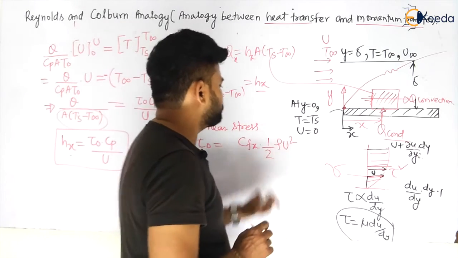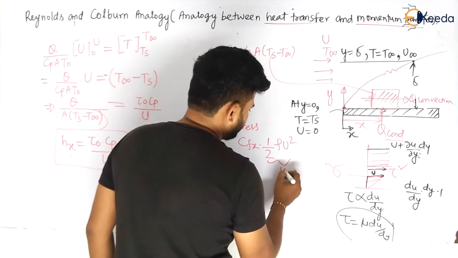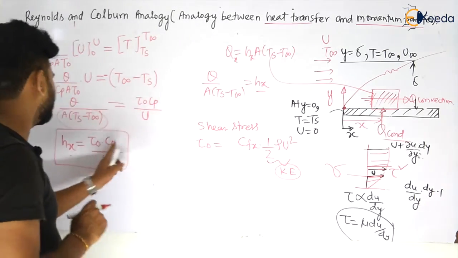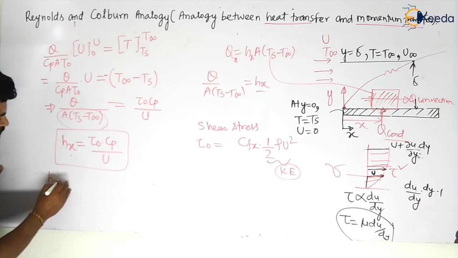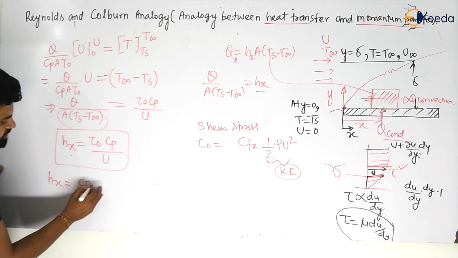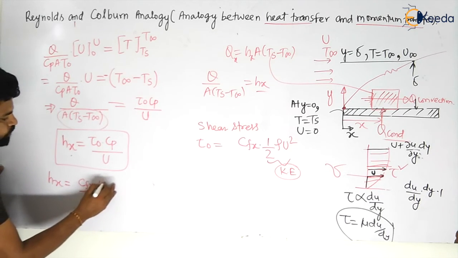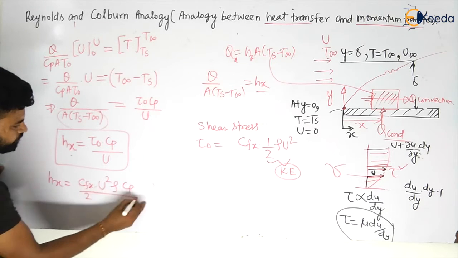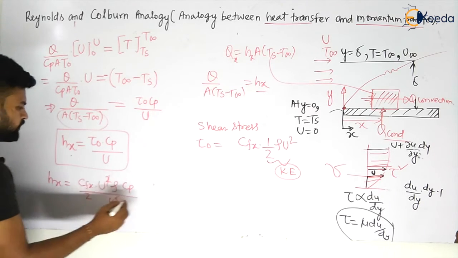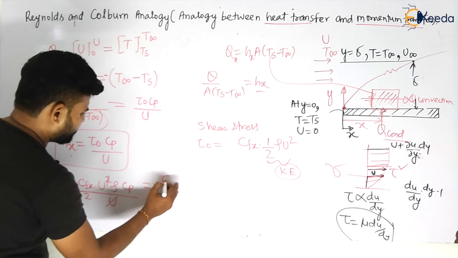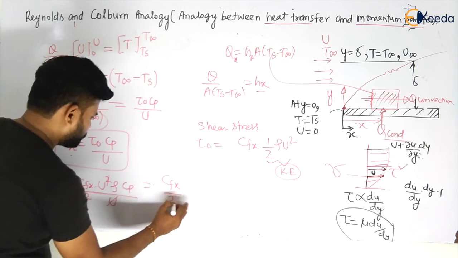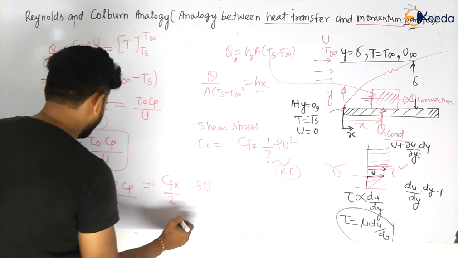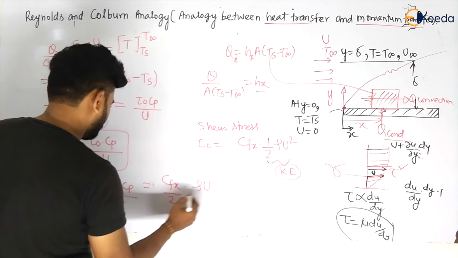So per unit volume, my dear students, that is nothing but kinetic energy. Not velocity, that is kinetic energy. So if you put this value here, let us see what we have. Hx will become equal to tau naught, that is Cfx divided by 2 into u square rho, Cp by u, my dear students. So u and u will go, and I will be left with Cfx by 2 into rho u by rho u Cp.